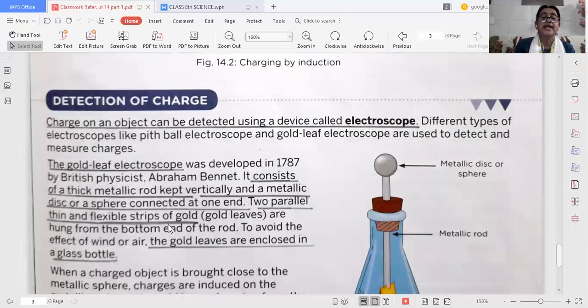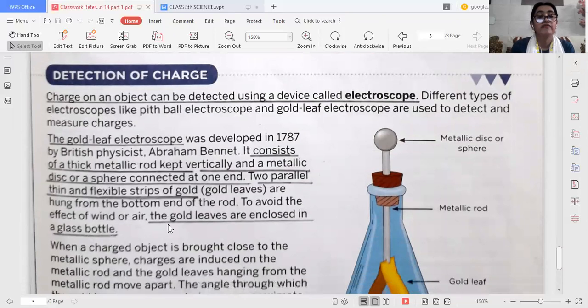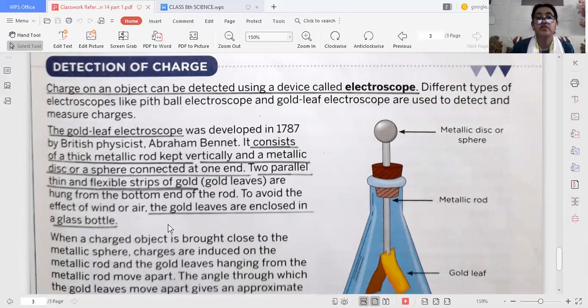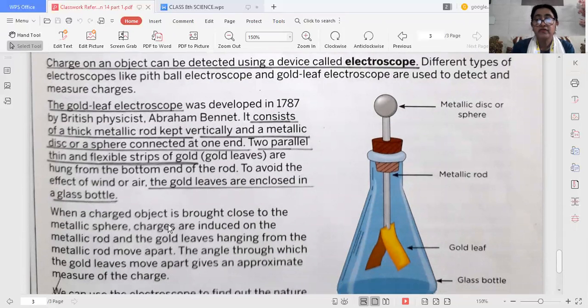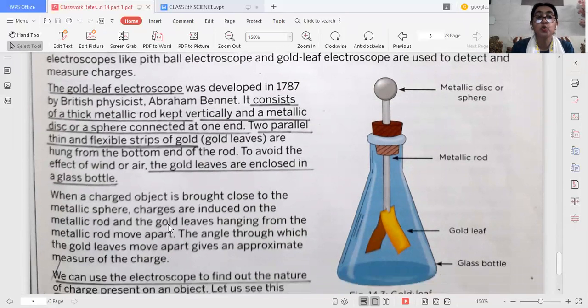Then comes the detection of charges. How can we detect the charge? Charges of an object can be detected using a device known as an electroscope. So, an electroscope is a device which helps to detect the charge of an object. Here we can see a gold leaf electroscope, which was developed in 1787 by a British physicist, Abraham Bennett.